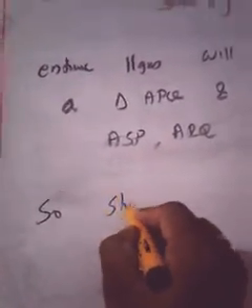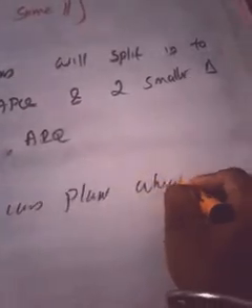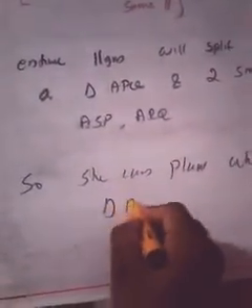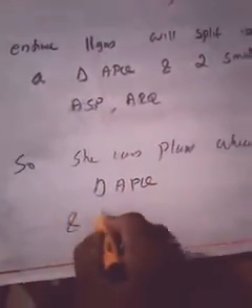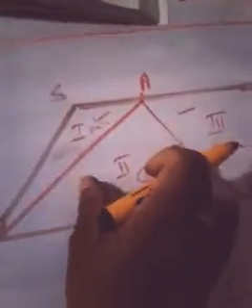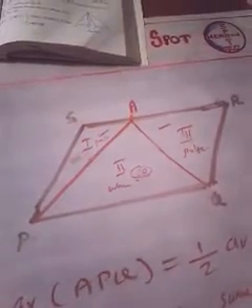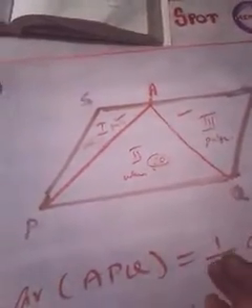She can plant wheat in triangle APQ and pulses in triangle APS and triangle ARQ. In that way, the area of the wheat will be equal to the total area of the pulses.